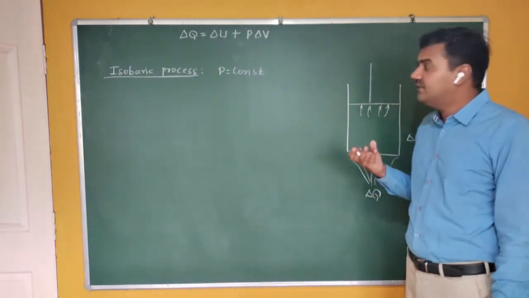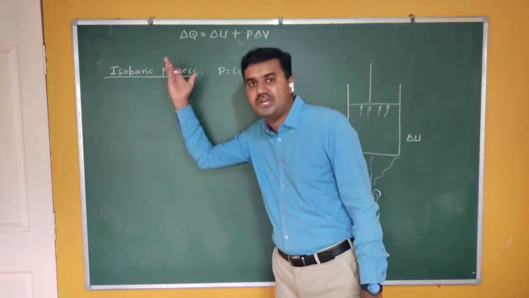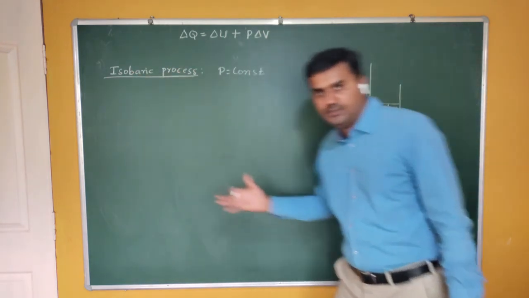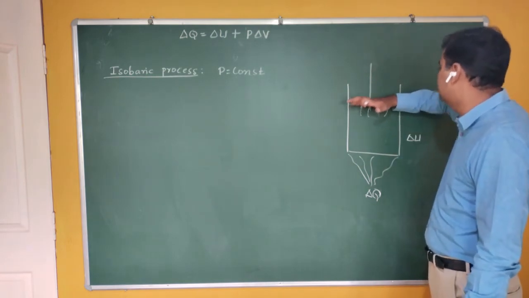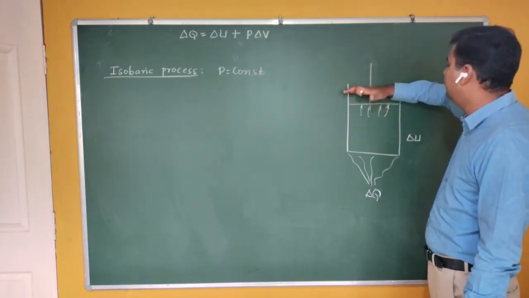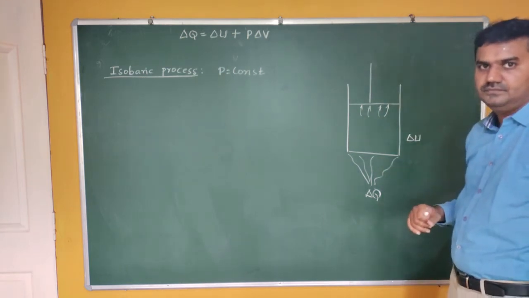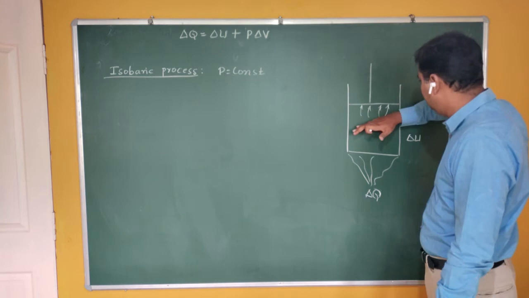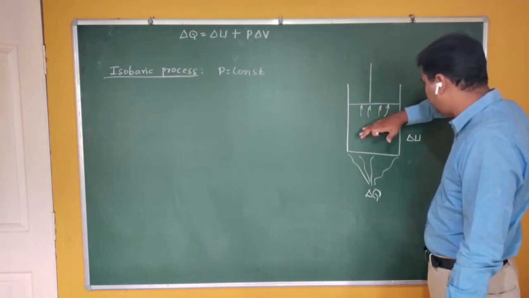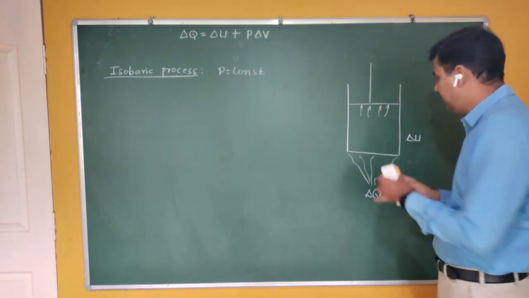The pressure increases, but in your process, your pressure should remain constant. If the pressure should remain constant, then what does this gas do? It's very simple. It starts moving in the upward direction. Are you getting me? The internal pressure is more compared to outside.